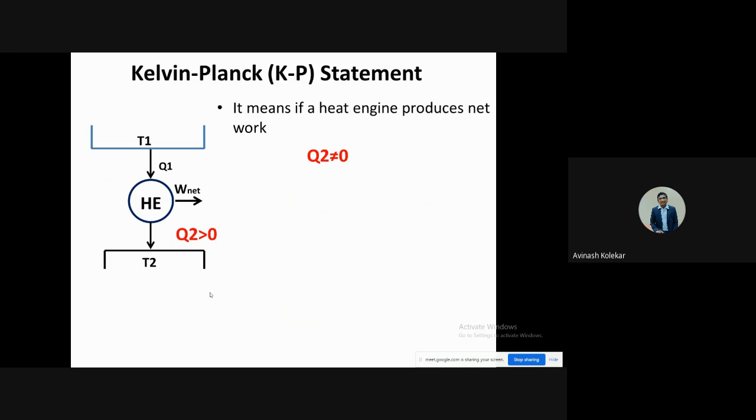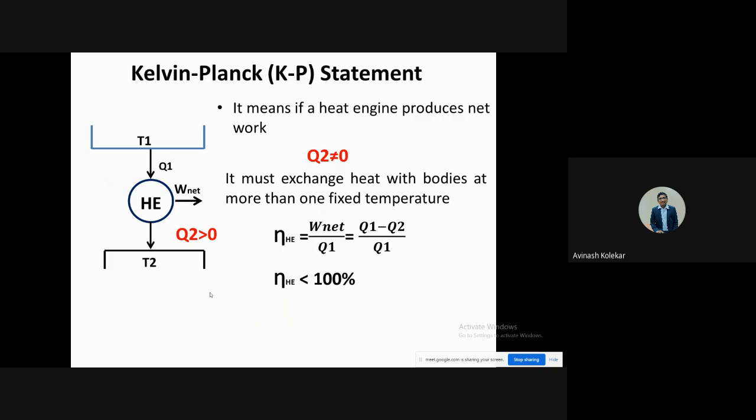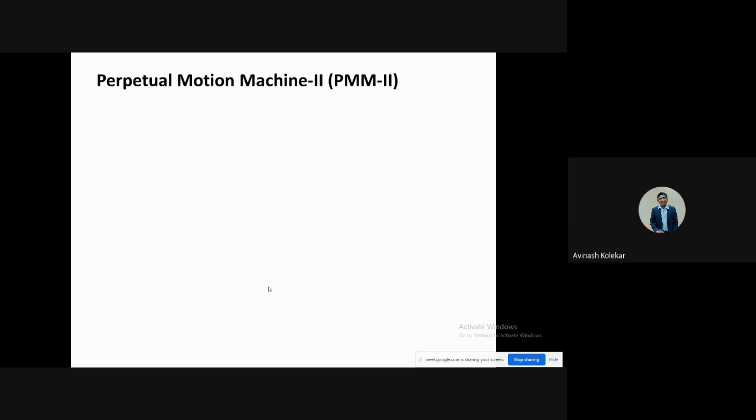And we can say in other words also, if you write the efficiency formula, and Q2 is not equal to 0, it means that the efficiency should not be equal to 100%, or it will always be less than 100%. So efficiency of a heat engine will always be less than 100%. This can be concluded from the Kelvin-Planck statement. Okay, so this is what the Kelvin-Planck statement says.